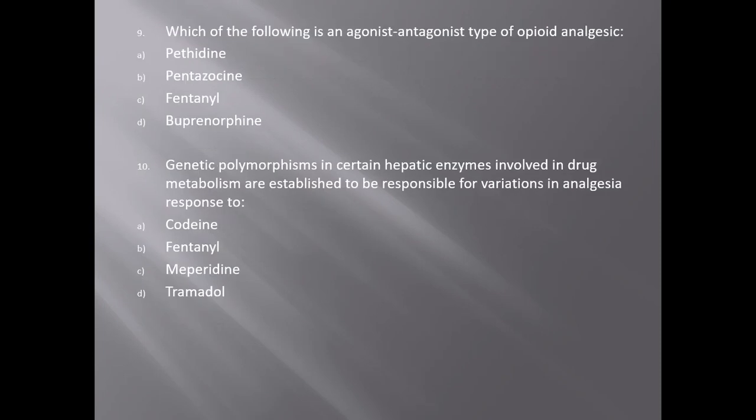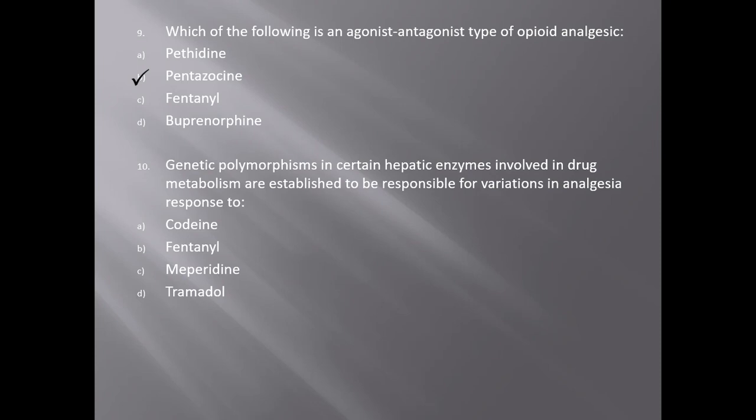Next. Which of the following is an agonist-antagonist type of opioid analgesic? A. Pethidine. B. Pentazocine. C. Fentanyl. And D. Buprenorphine. The answer is B. Pentazocine is an opioid analgesic used to treat moderate to severe pain. It works by activating the kappa opioid receptors and blocking the mu opioid receptors. So it is an agonist-antagonist type of opioid analgesic.